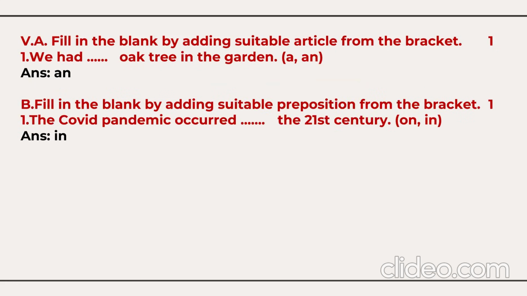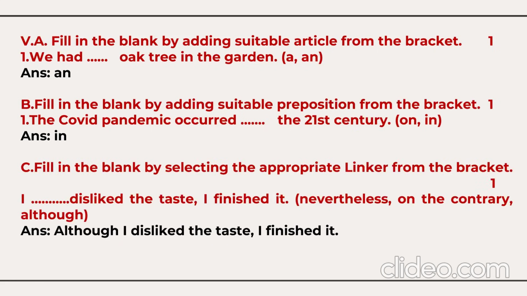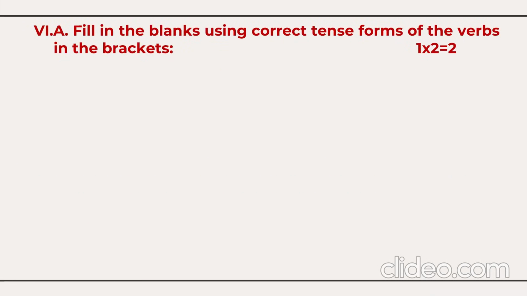Second question, suitable preposition. The COVID pandemic occurred in the 21st century. Then you have another question here, linker. You need to find out a very appropriate linker out of the given linkers. So here, although I dislike the taste, I finished it. So although is the correct answer. Article 1 mark, preposition 1 mark, linker 1 mark. Linker means conjunction.